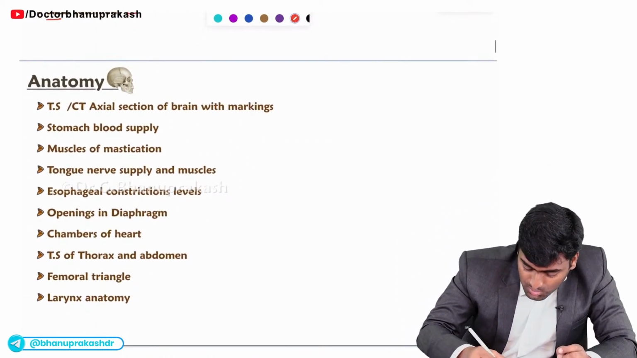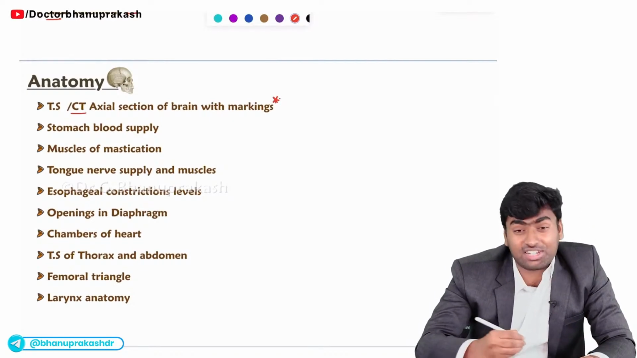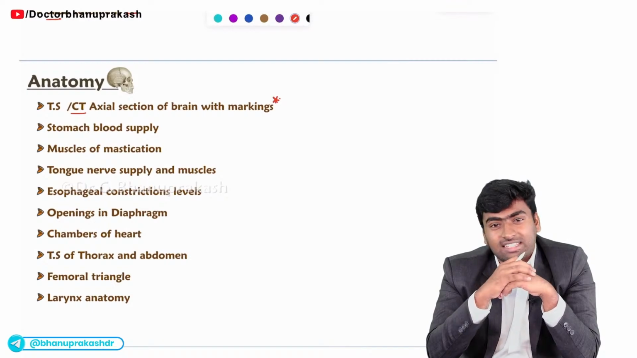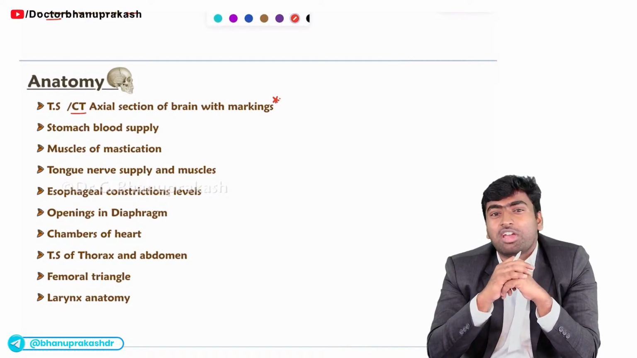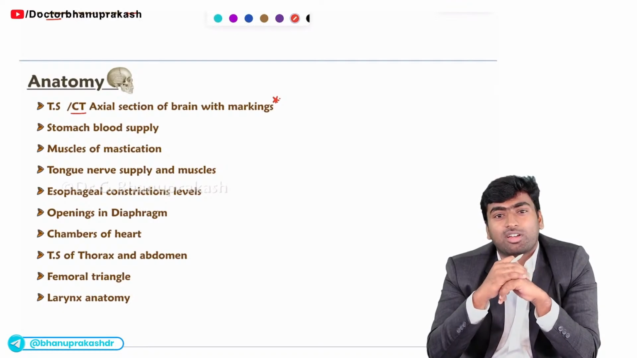Next, this is the must-do topic, which is the CT section or the axial section of the brain. In the brain, they will give this axial section and ask you to mark which of the following nuclei is this, or they ask you to find out which part of the brain is there.